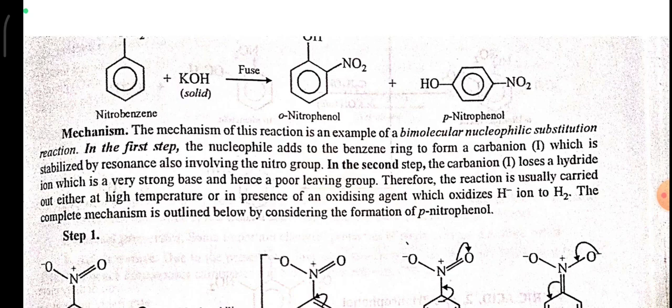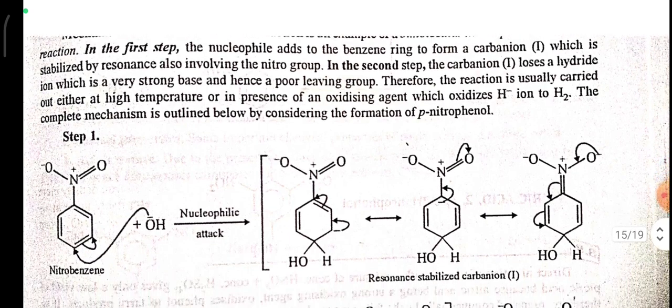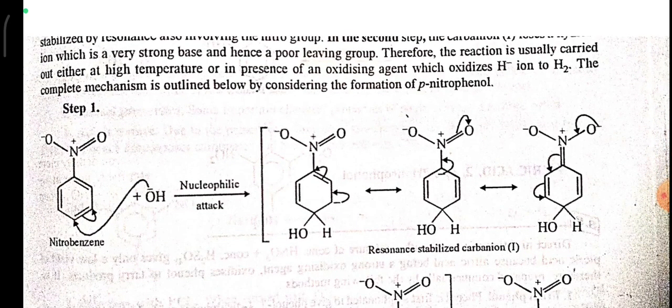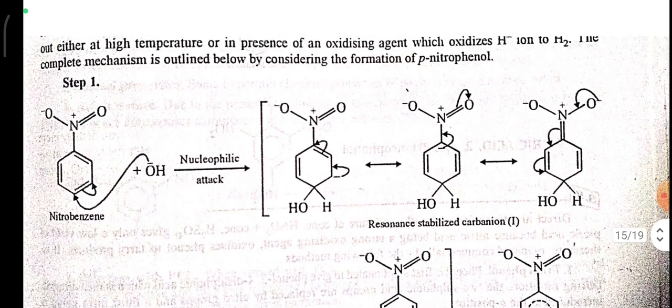In the first step, the nucleophile adds to the benzene ring to form a carbanion, which is stabilized by resonance, also involving the nitro group. In the second step, the carbanion loses a hydride ion, which is a very strong base and hence a poor leaving group. Therefore, the reaction is usually carried out either at high temperature or in the presence of an oxidizing agent which oxidizes the H⁻ ion to H2. The complete mechanism is outlined below by considering the formation of para-nitrophenol.